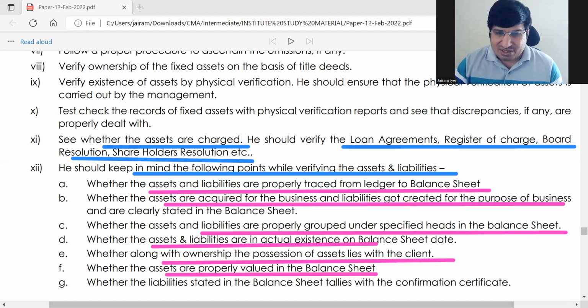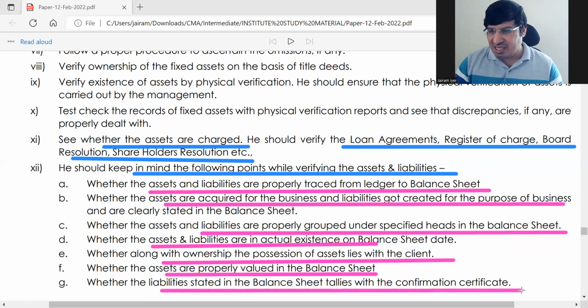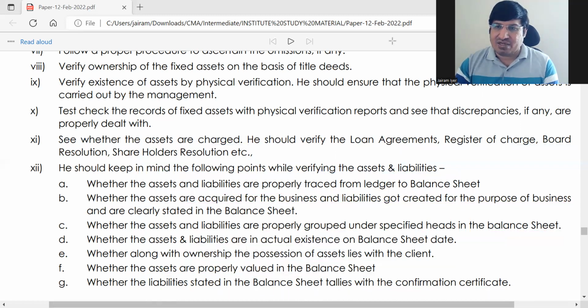Whether liability in the balance sheet tallies with the confirmation certificate. The confirmation certificate is what he has received from debtors and creditors. They have confirmed it, so does the amount they have confirmed tally with the ledger balance of liabilities? That he has to see.